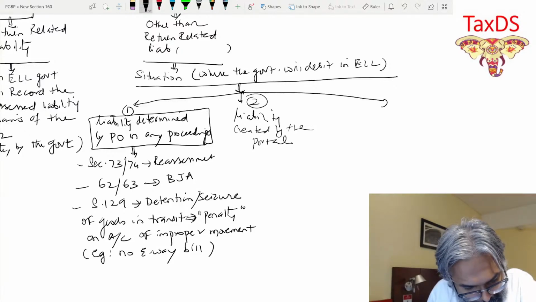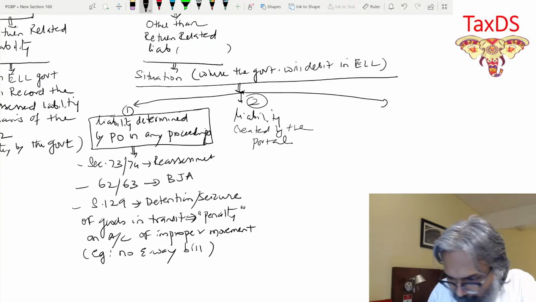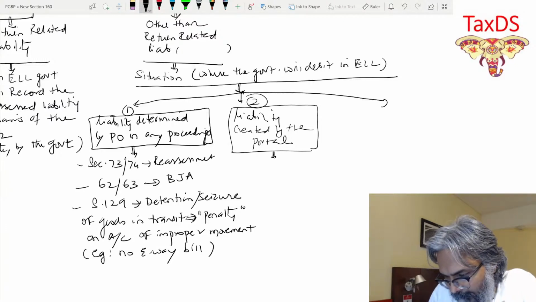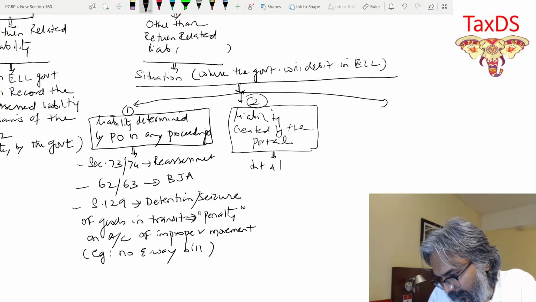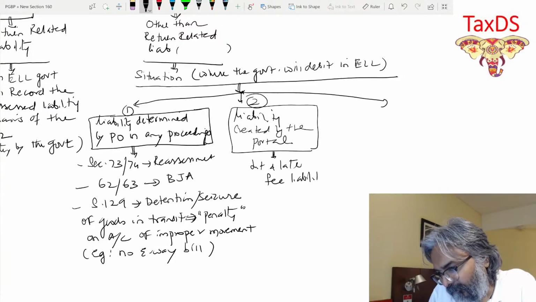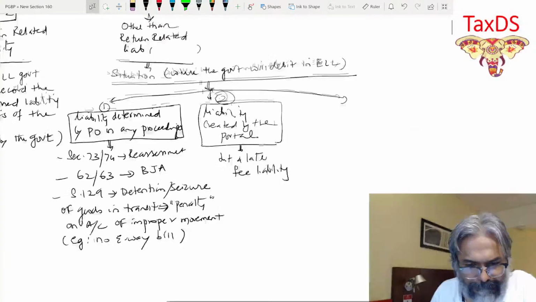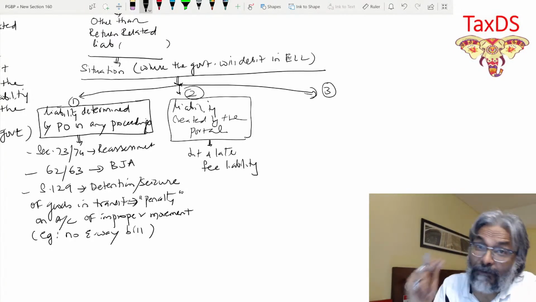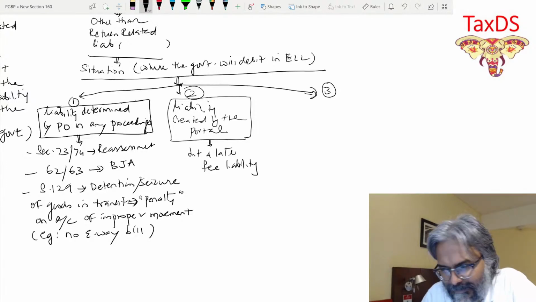It may not be in your returns, but the portal automatically will put up the liability for the interest. At least that can be done by the portal, isn't it? That is the second example over here: liability created by the portal. Yes, Abhi. Interest and late fee liability. Even this is outside the return. These liabilities are outside the return, students. That exactly is the point.